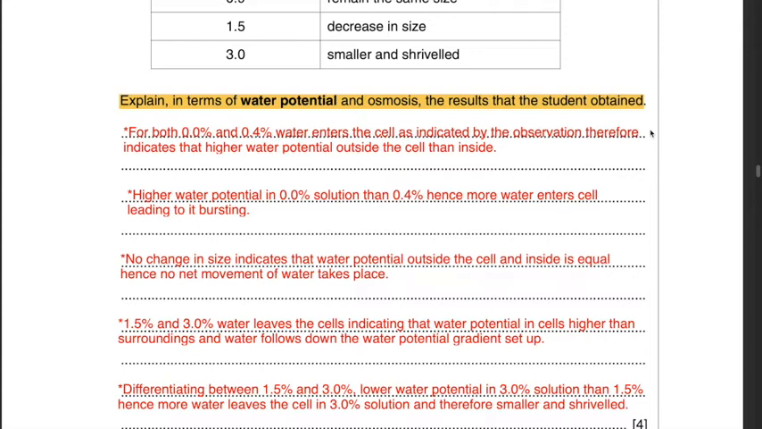The key part over here is the difference in water potential outside and inside the cell. And in terms of osmosis, you should say whether the water enters a cell or water leaves a cell and why. For the why part, you should mention the difference in water potential gradient setup.